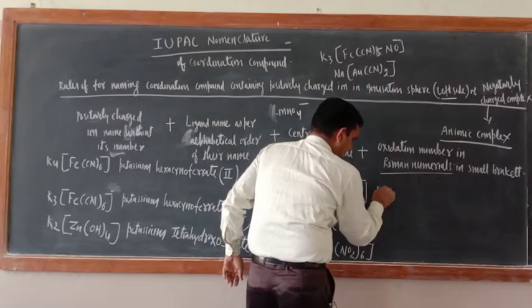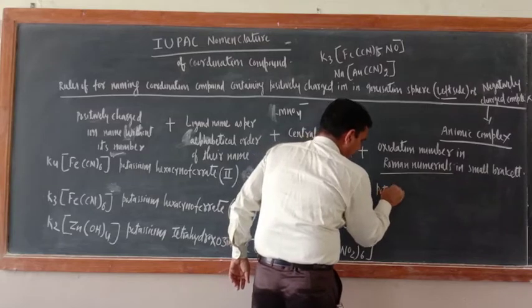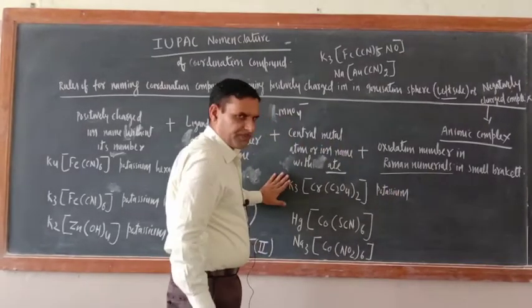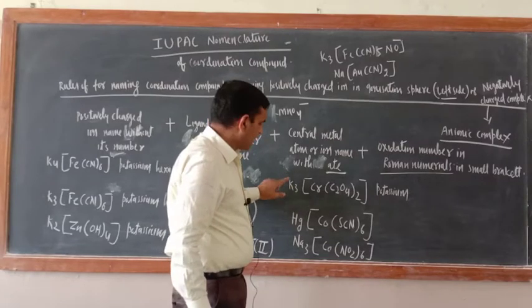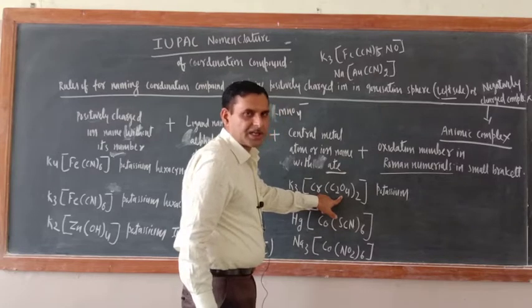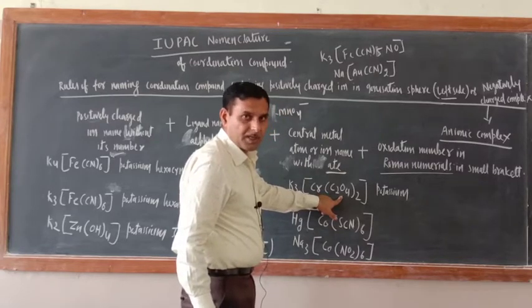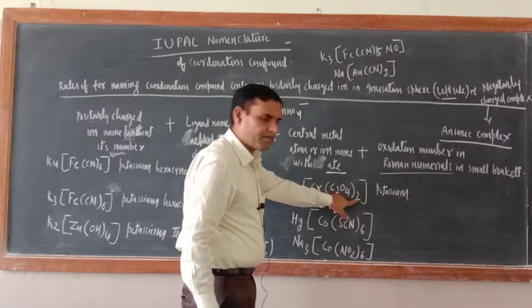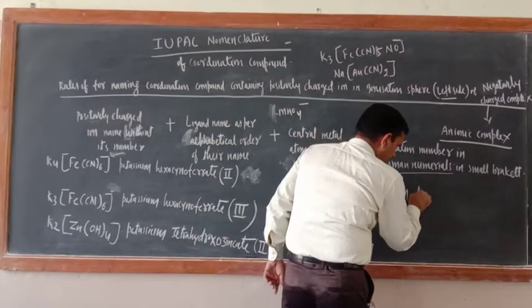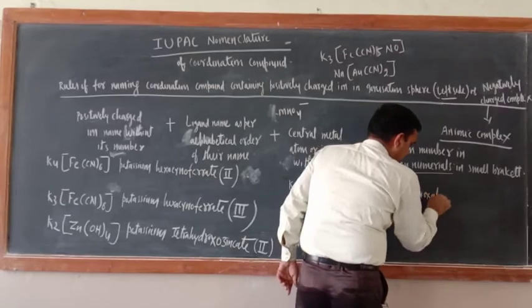Potassium. Just see, small letter only. Potassium. Now you have finished the ion name. Number should not be there. Then what kind of ligand is this one? Negatively charged ligand. Oxalato. What is their number? 2. Di. So potassium, here dioxalato.